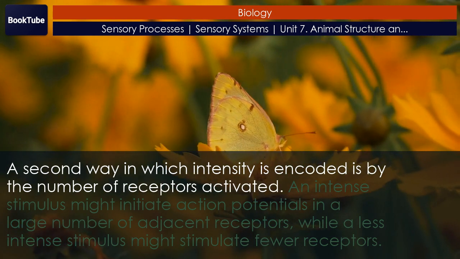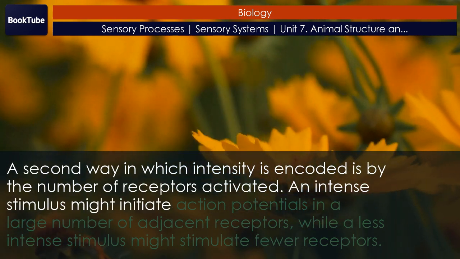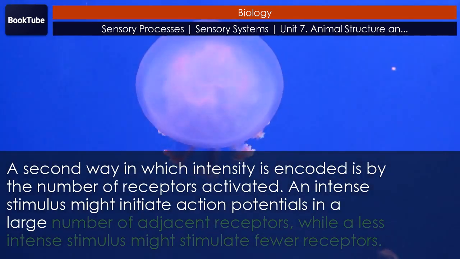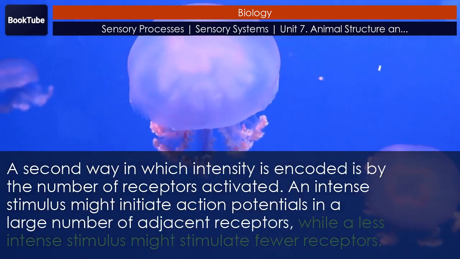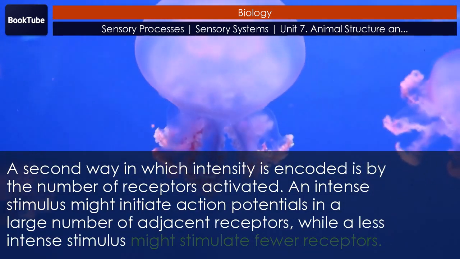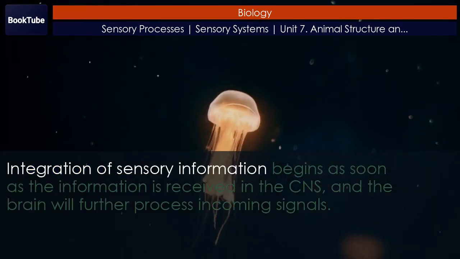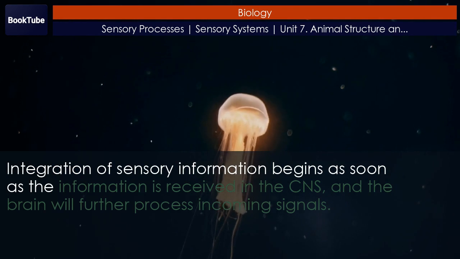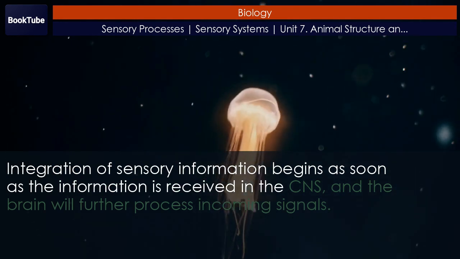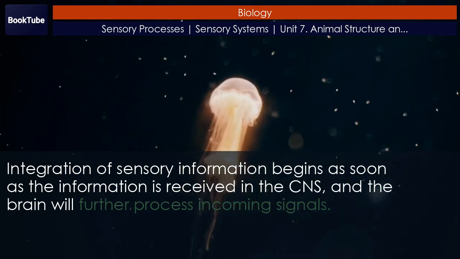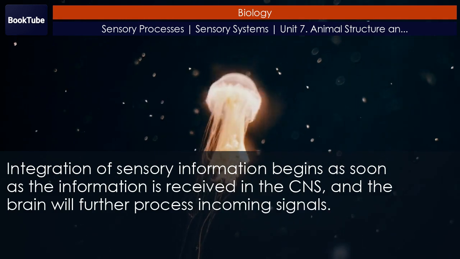An intense stimulus might initiate action potentials in a large number of adjacent receptors, while a less intense stimulus might stimulate fewer receptors. Integration of sensory information begins as soon as the information is received in the CNS, and the brain will further process incoming signals.